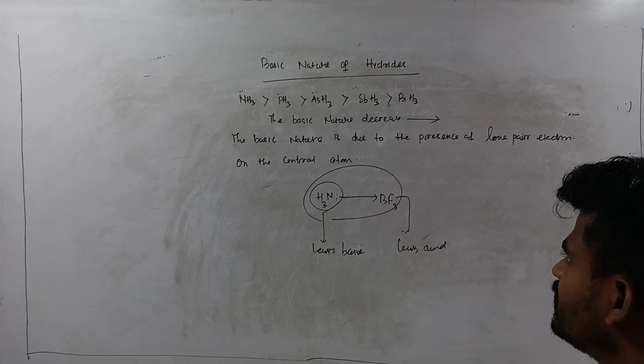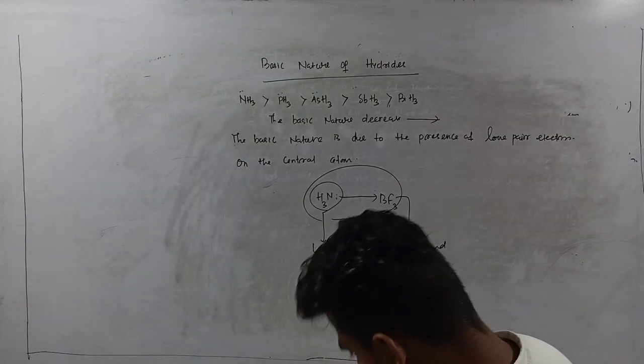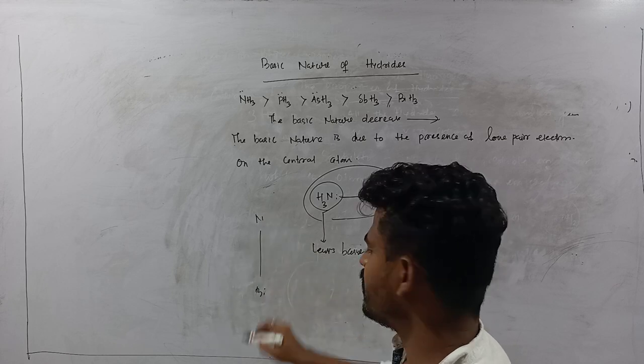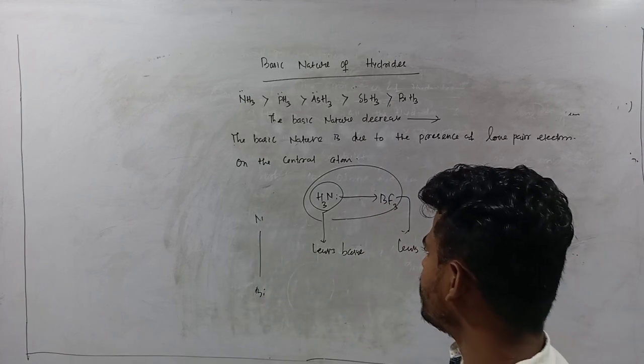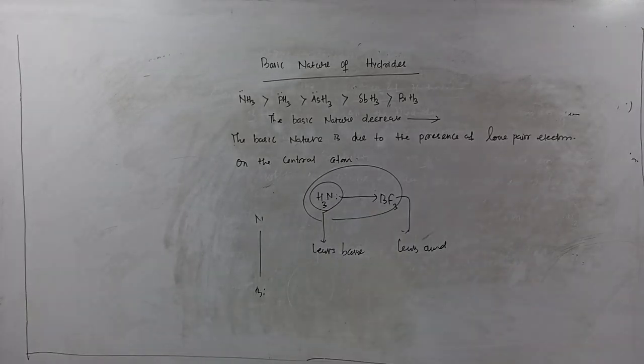Again, the basic nature decreases because as you move from nitrogen to bismuth, the atomic size goes on increasing.